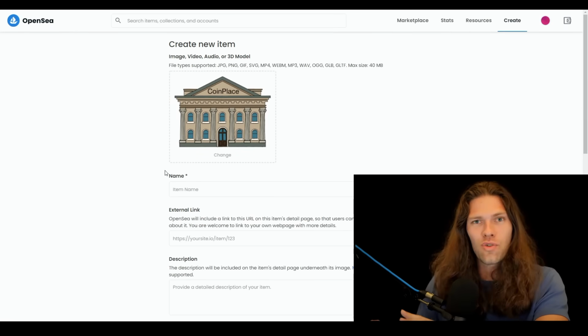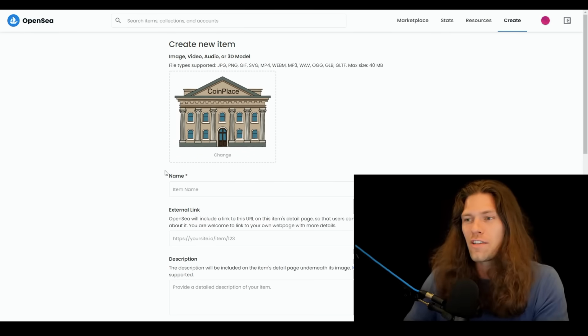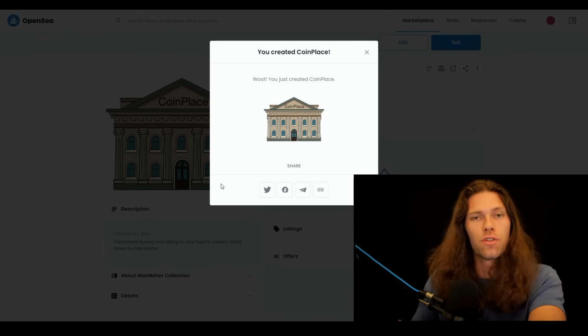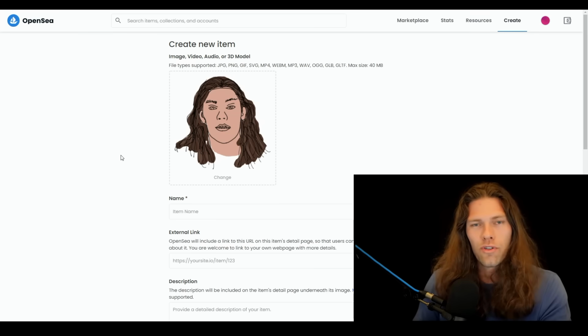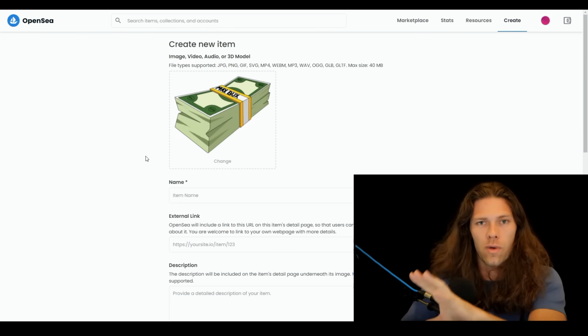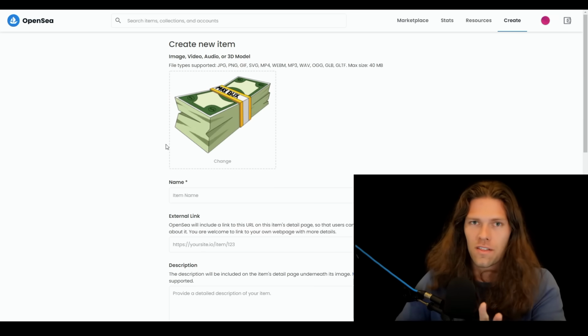This is my coin place drawing. It's like my illustrative version of a centralized exchange. There we go. On the second one, as you can see, there was no fee here. We love to see that. Here's my terrible self-portrait. I call him Thumb Max. Here's my favorite piece of art of them all. This is the signature Max Bucks. I'm gonna have to list this one for hire.